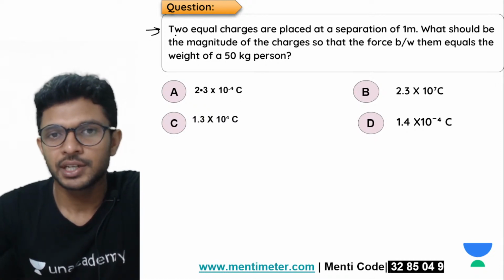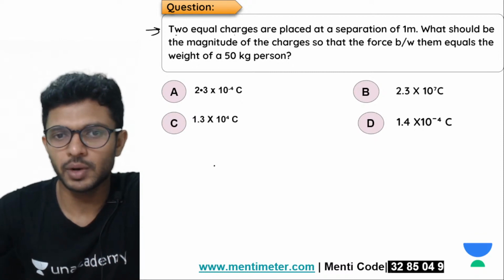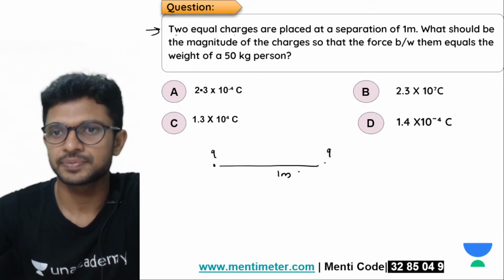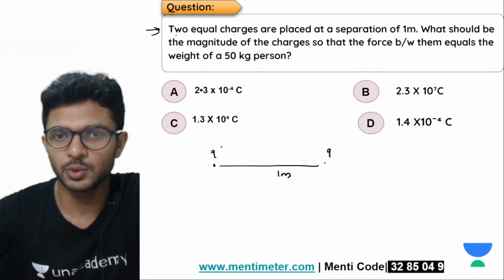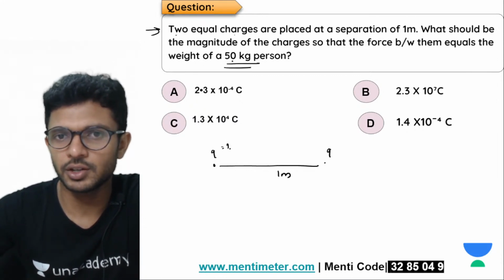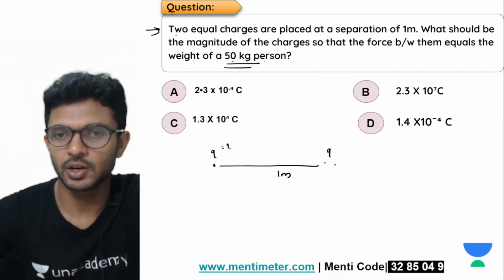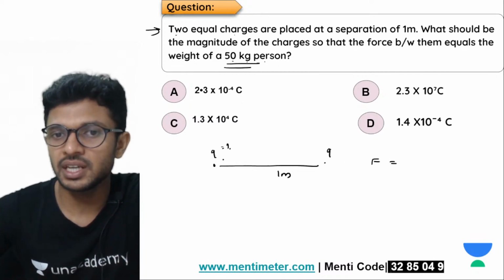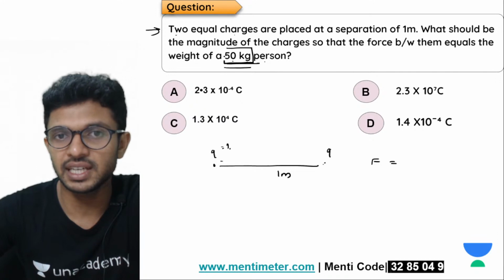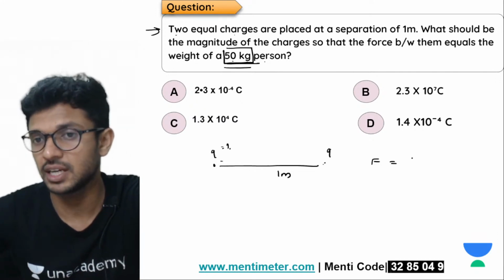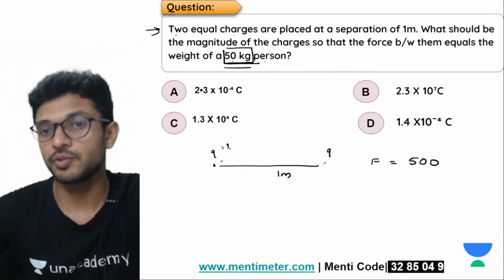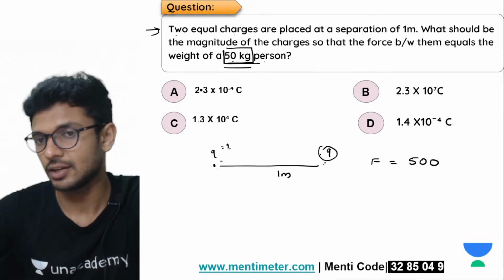Okay, देख ले. Two equal charges are placed at a separation of 1 meter. So you have two charges Q, separation is 1. What should be the magnitude of the charges? ये Q का value कितना होना चाहिए? So that force between them equals to a weight of 50 kilogram person, right? What is the weight of a 50 kilogram person? M into G. G is 10. So 500. So if the force between them wants to be 500, what should be the value of Q?